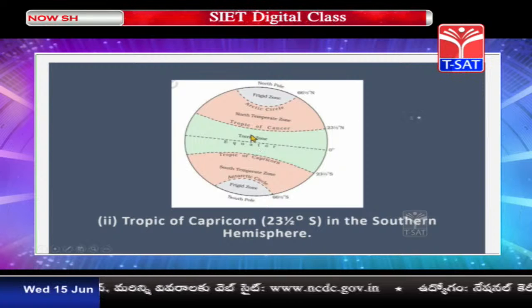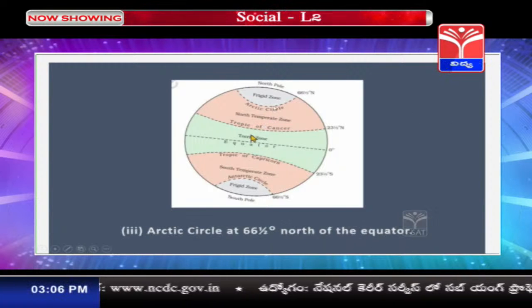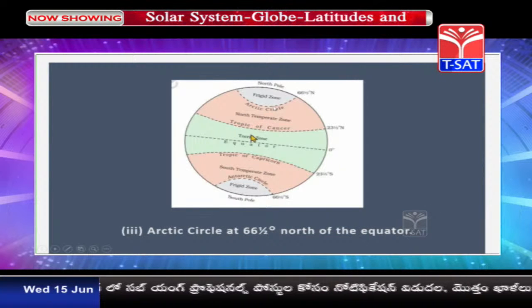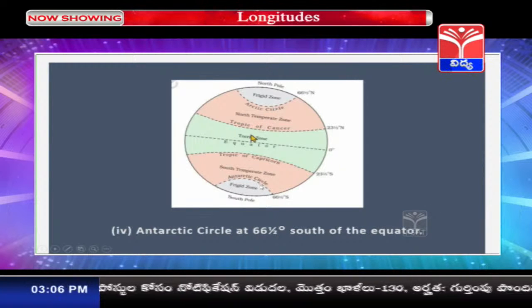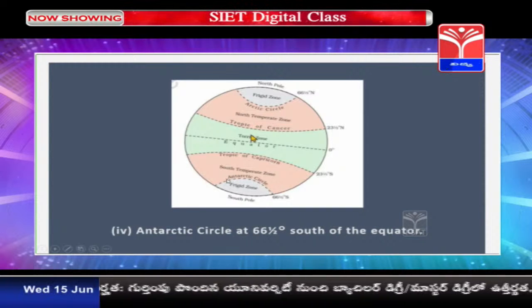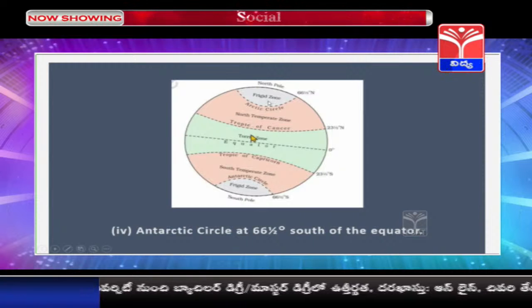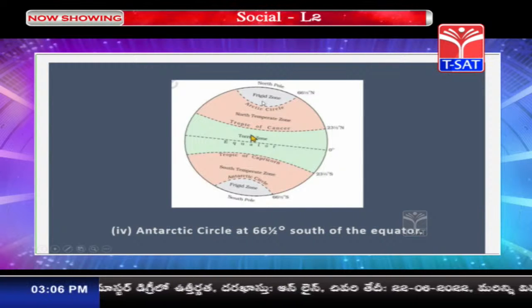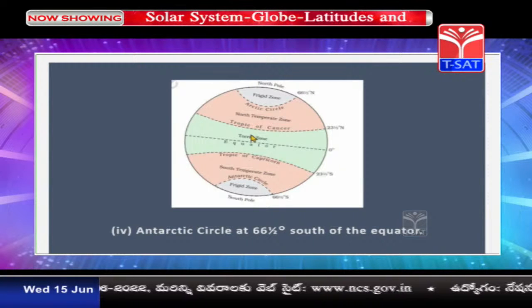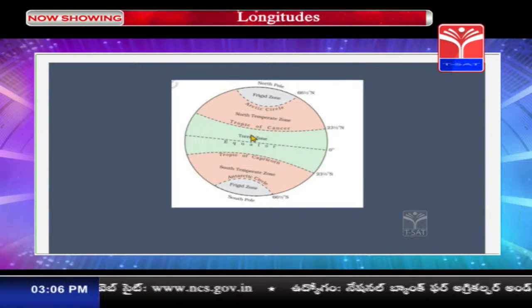Now going further from the Tropic of Cancer, you will reach the Arctic Circle at 66.5 degrees north. Similarly, when you go towards south at 66.5 degrees, you will find the Antarctic Circle. And what is written here children? It is written as frigid zone. Frigid in the sense it is frozen. It is frozen to ice. So children, this is all about latitudes.